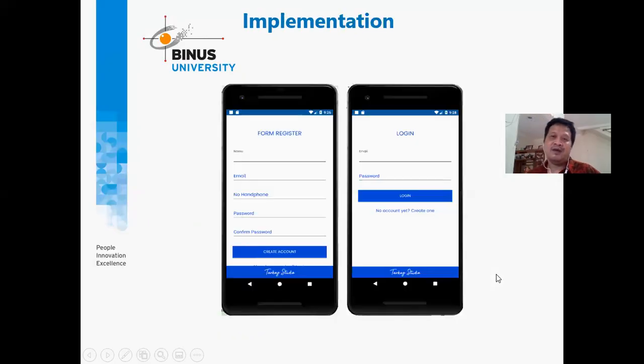And this is the user interface for the implementation. For the registration form, before using this application, people should register by entering their name, email, phone number, password, and confirm password. But in this case, we try to keep it as simple as possible because this is just for prototyping.